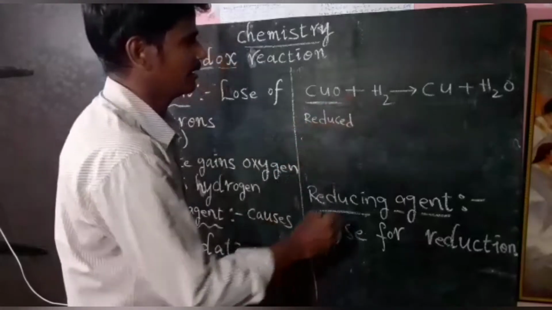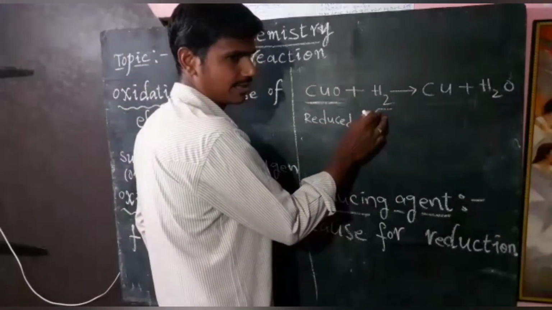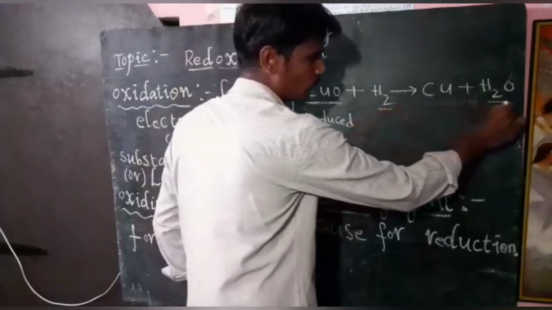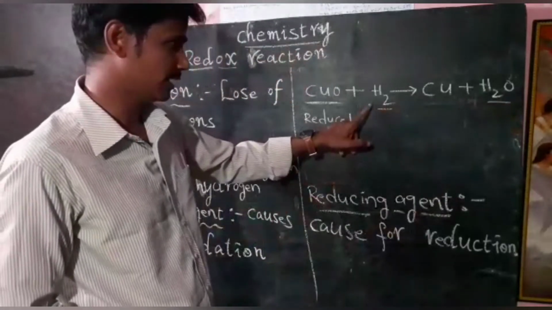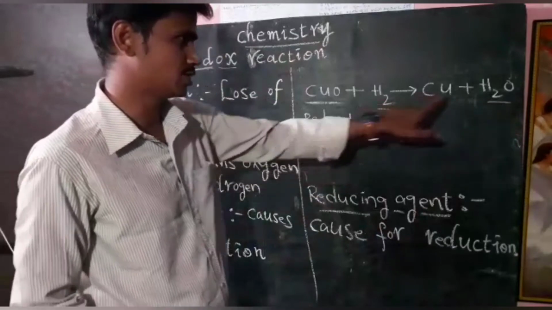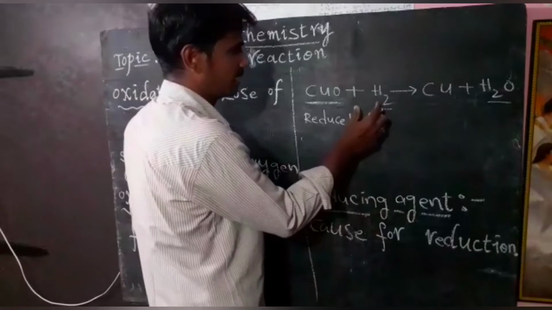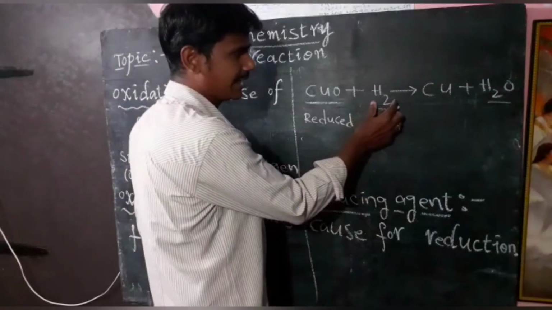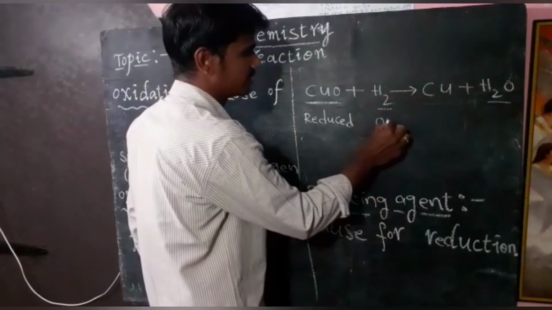See here, H2 is the reactant, and it is converted into H2O. Hydrogen is the reactant here. After the chemical reaction, it changed to H2O. So here hydrogen gas gains oxygen. So we can say hydrogen is oxidized.